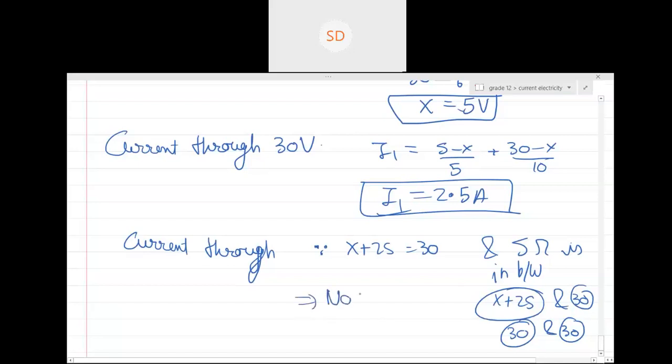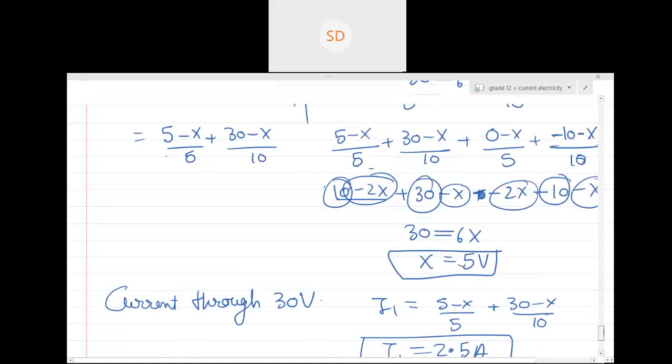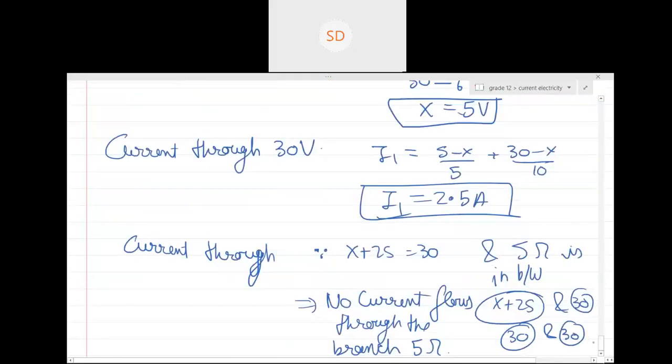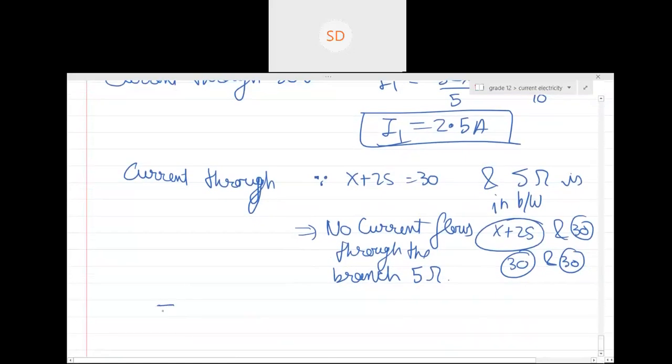That implies no current flows through the branch of 5 ohm. And can you see this 15 volt battery is in series with this 5 ohm. So hence no current through the 15 volt battery.